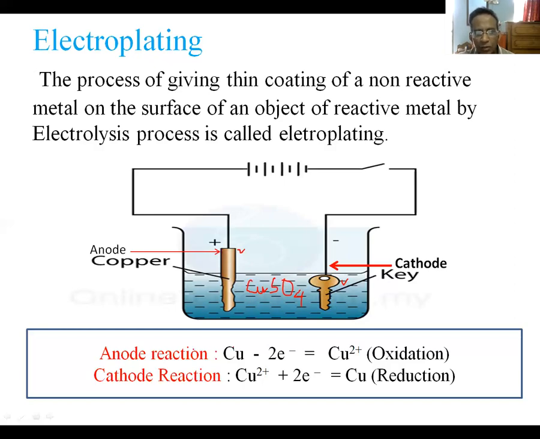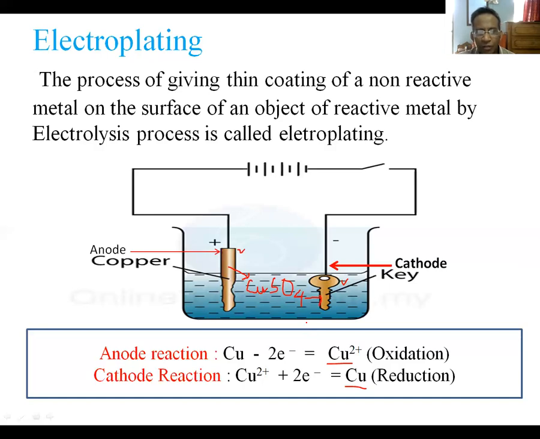At the anode, look at this reaction. Copper metal will lose electron and will produce copper ion, and that copper ion will be dissolved in the aqueous solution. This copper ion will come to the aqueous solution, and at the cathode side from the solution, one copper ion will accept electron from the cathode, that is from the key, and that will produce copper metal. This copper metal will be deposited at the surface of the key.